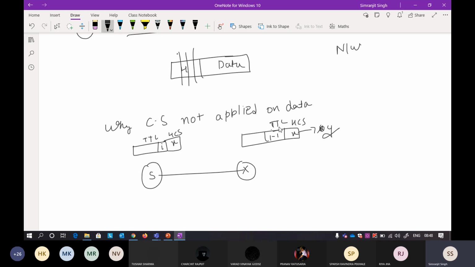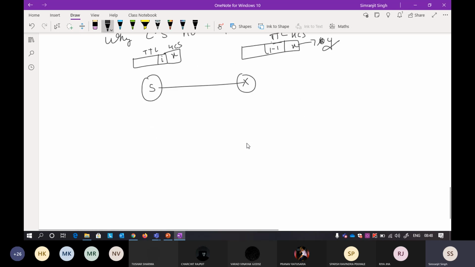At every hop, the field that is changing is TTL. If TTL is changing, I have to again calculate the header checksum. So that is one problem. Now, there is not only one field that changes here. There are other fields which change at every hop.